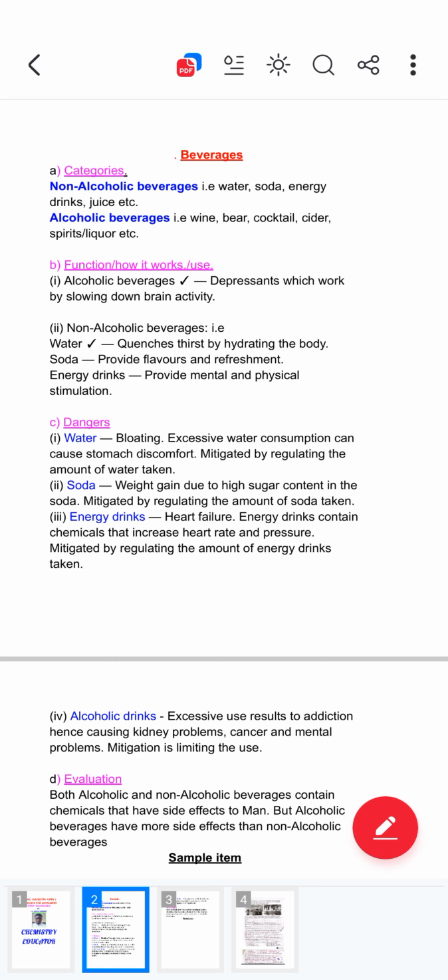So you should be in a position to master these categories depending on the scenario. When the scenario is talking about someone who took a drink and got drunk, or if they are talking about being thirsty, you can now see which category you have to talk about. So I think you have seen those two categories: non-alcoholic beverages and alcoholic beverages. This topic is very simple.